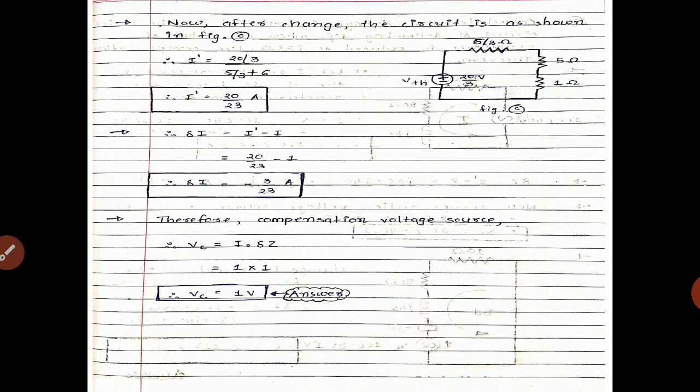So delta I we get as I dash minus I. Therefore the compensation voltage source is Vc equals I into delta Z. Delta Z is 1 ohm, and finally we get the value of the compensation voltage source Vc equals 1 volt.